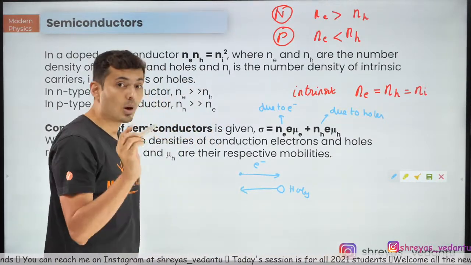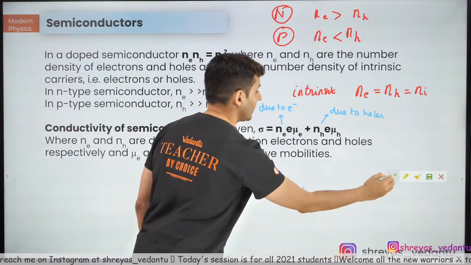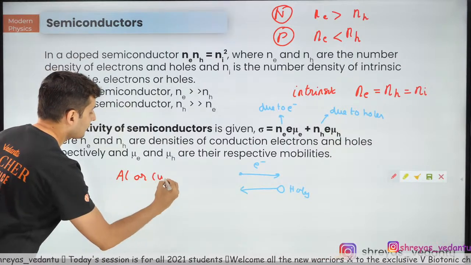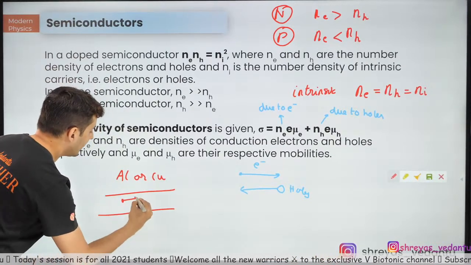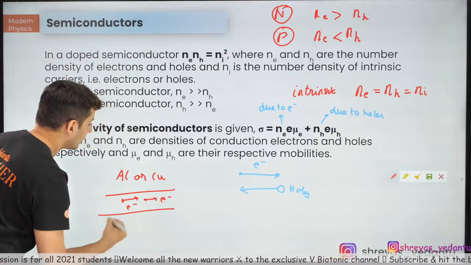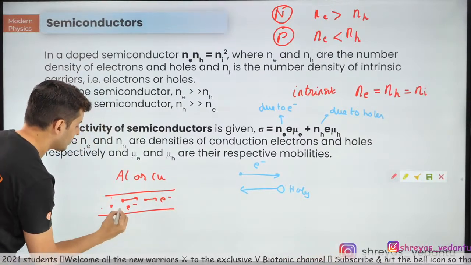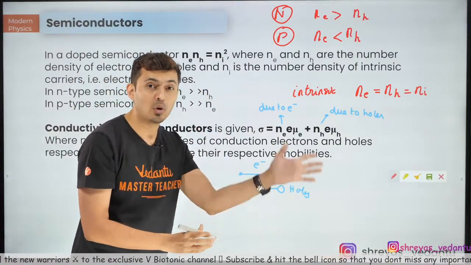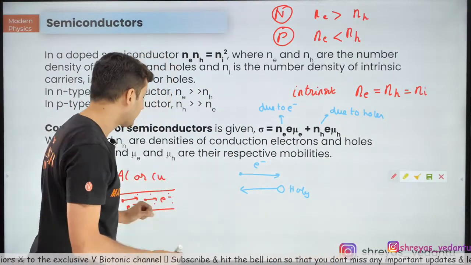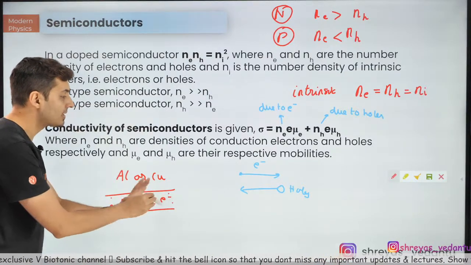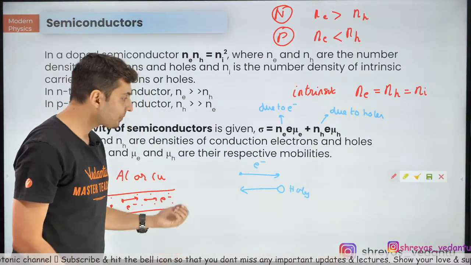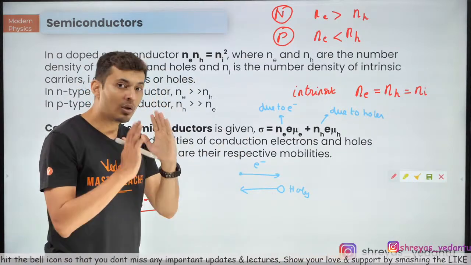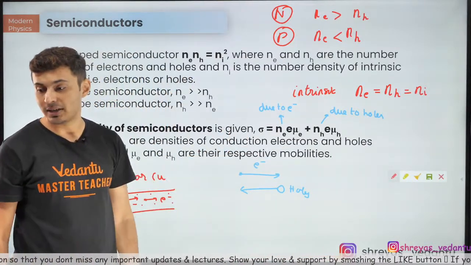This is different from a normal conductor. If you recollect, in case of a conductor, like say for example aluminum or copper, when you had a wire, it's only the electrons which move. The nucleus stays as it is over there. There is no movement of holes. The protons, the nucleus stays there. So in a conductor, electrons are responsible for conductivity. In case of a semiconductor, electrons and holes both together contribute in the conduction. Keep this in mind.